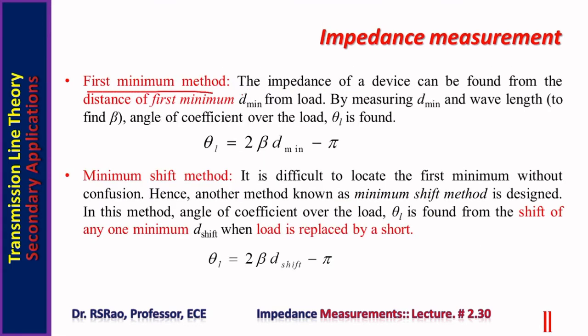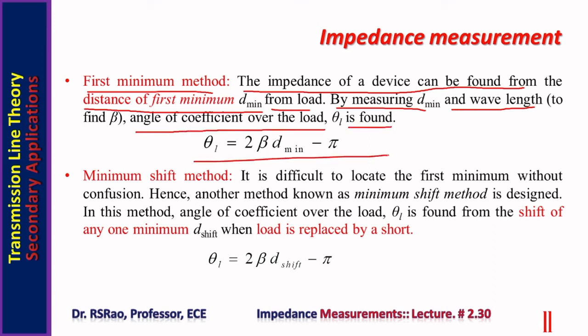In the first minimum method, the impedance of a device can be found from the distance of the first minimum from the load. By measuring D minimum and wavelength to find beta, the angle of reflection coefficient over the load, theta L, is found using this relation.